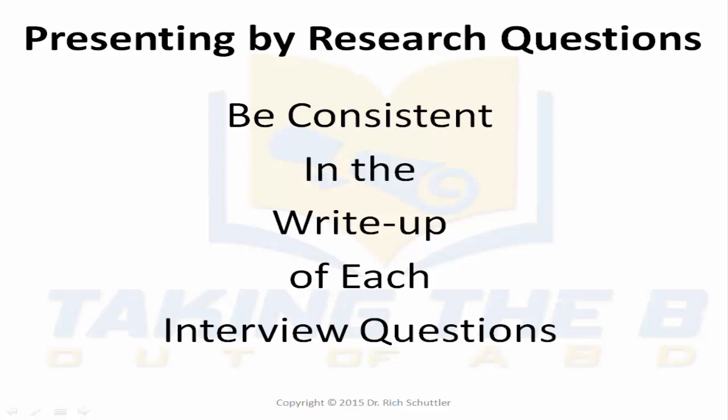However you take the data after it's been put through NVivo, whether you do a narrative and a table or figure, maybe another narrative and close out the section, be consistent in that, so that when you take your interview questions and you then use that collectively to answer your research question for your study, whether it be one central research question or more, the write-up follows a path that's logical and it's followed through the entire chapter.